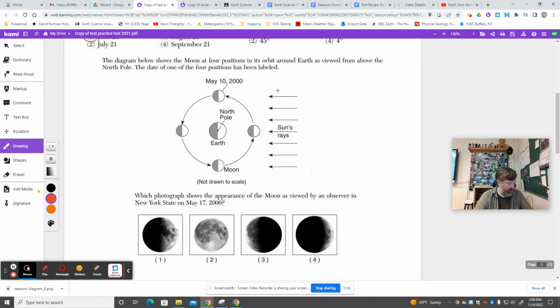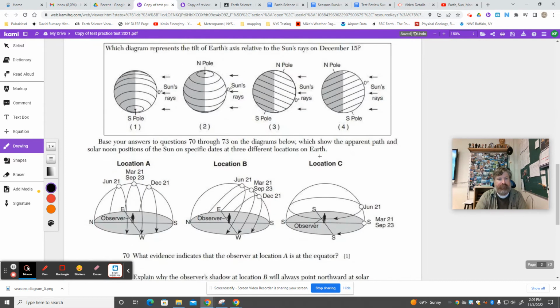What's 29.5 divided by 4? That is about 7 days. So 7 3/4 days would be right about down to there. 7.375 days. And that would be what we see as a full moon. And remember, like I said in the review sheets, if you're struggling on these, if you're on Earth looking at that, cross off the back because you can't see it anyway without a spaceship. And what do you see? All lit. Choice 2. Hard question.